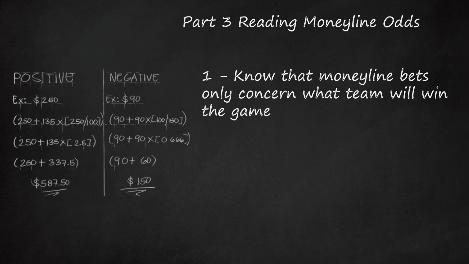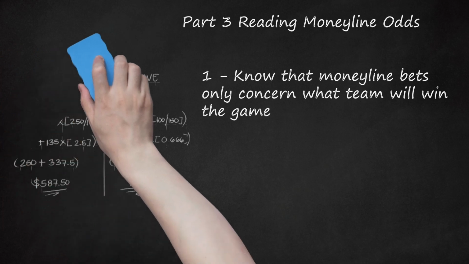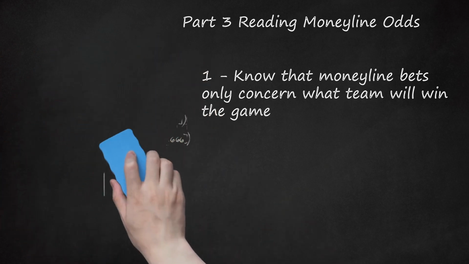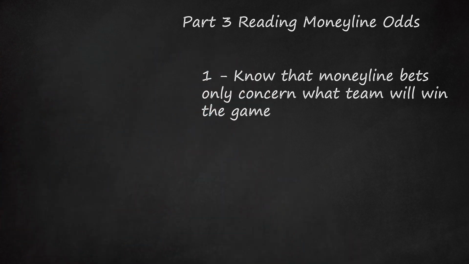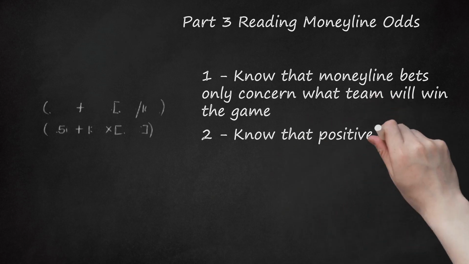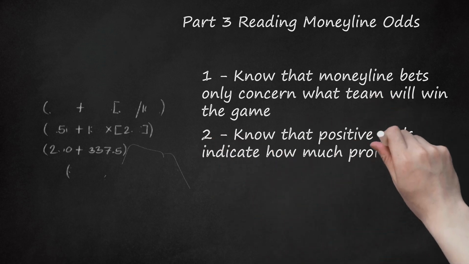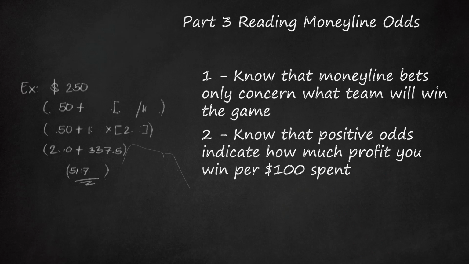For example, Dallas Cowboys minus 135, Seattle Seahawks plus 135. This means the Cowboys are the favorites, but pay out less money if a bet on them wins. Try out an online calculator to check your math when you first get started. Soon enough it will be second nature, but for now ask a friend or search for a calculator that fits your betting needs. 2. Know that positive odds indicate how much profit you win per $100 spent.